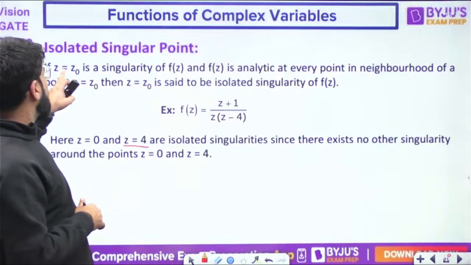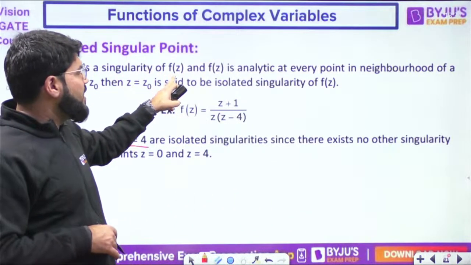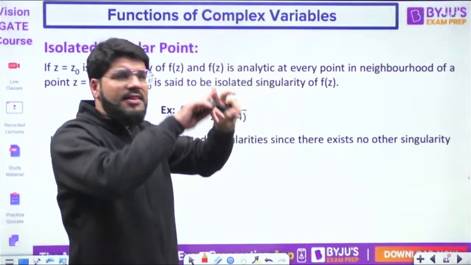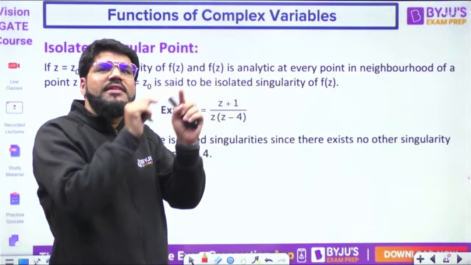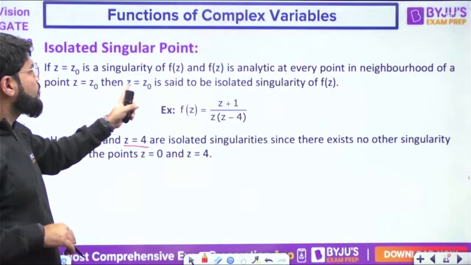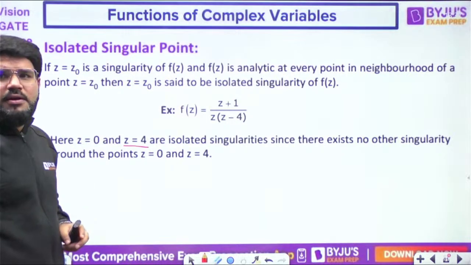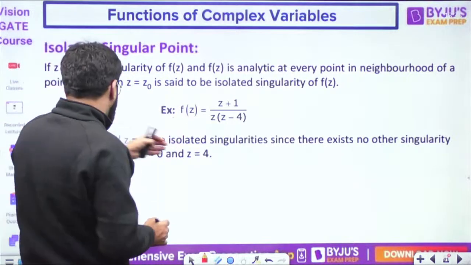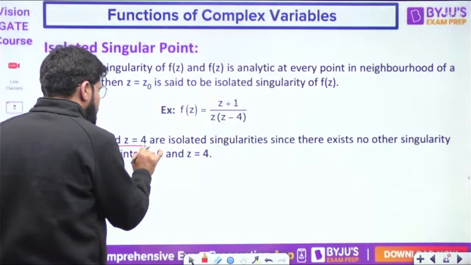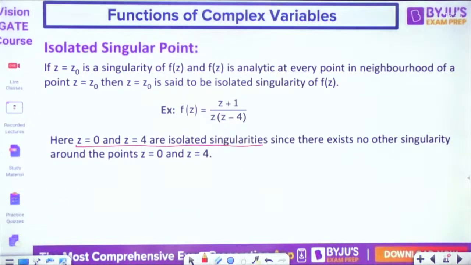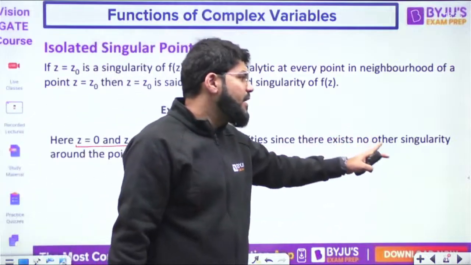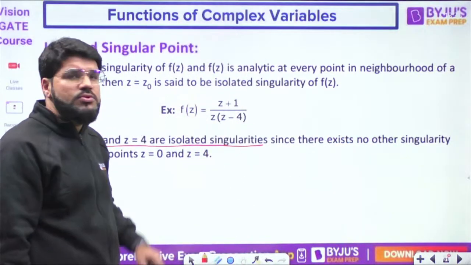Okay. So if z equal to z naught is the singularity of f(z), and f(z) is analytic everywhere in the neighborhood, it is not analytic only at one point, but it is analytic everywhere in the neighborhood, then the point is an isolated singular point. Some basic definition. z equal to 0 and z equal to 4 are isolated singularities. There are no other poles around z equal to 0 and 4.